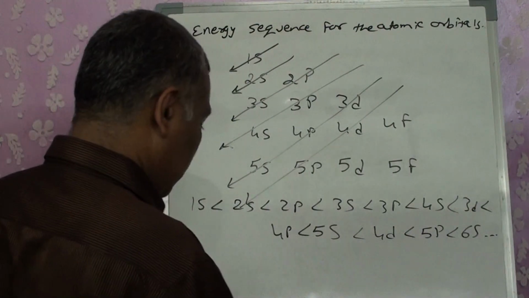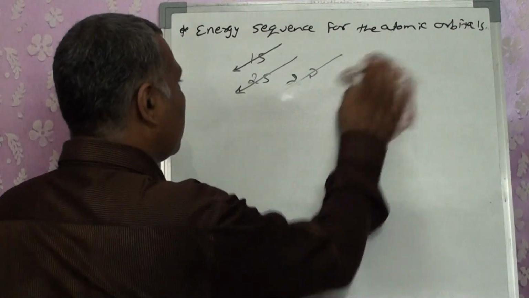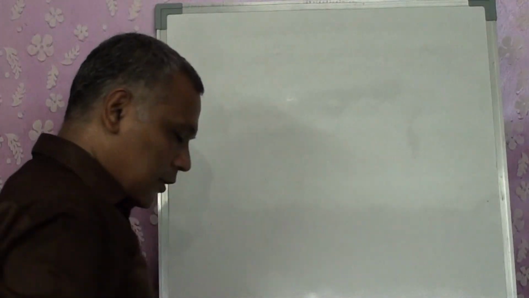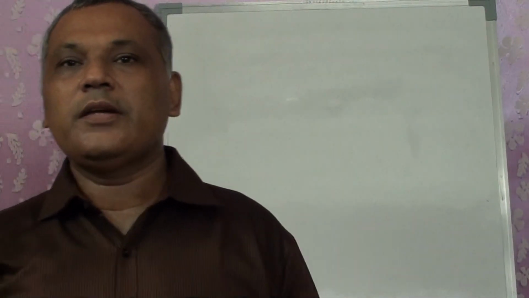Once we studied this, now we will try to find out how to write the electronic configuration. But before writing the electronic configuration, there are a few factors that we want to recall. The first is, s has how many suborbitals? No suborbitals, right? It has only one orbital, and that is itself.